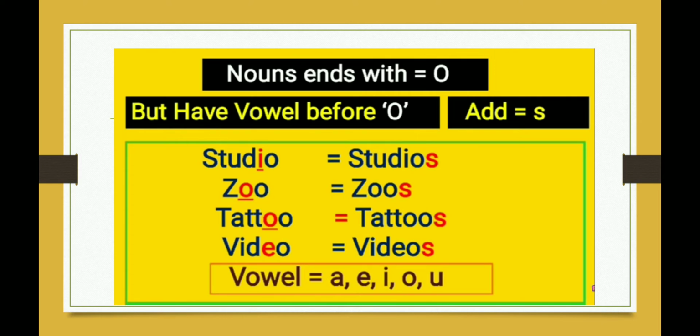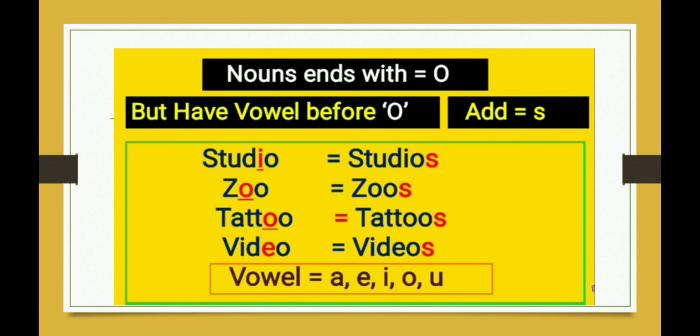Oh, this is confusing. No, my dear children, it is not at all confusing. We will just have to see a vowel. If there is a vowel, we will add s. Otherwise, we will add es. Simple. So, studio spells s-t-u-d-i-o. I is a vowel and we will add s and make it studios.